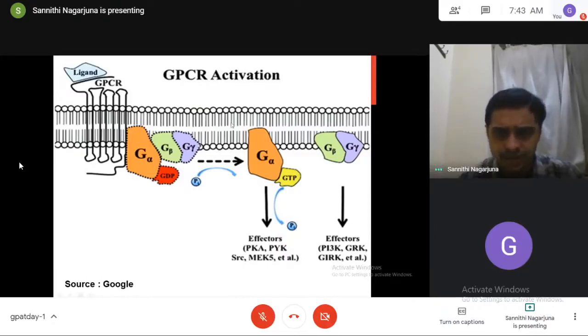See here. This is the cell membrane. The receptor is located across the cell membrane. Look onto this. Hence, these receptors are called transmembrane receptors. So try to understand, they're located across the cell membrane. So what happened?